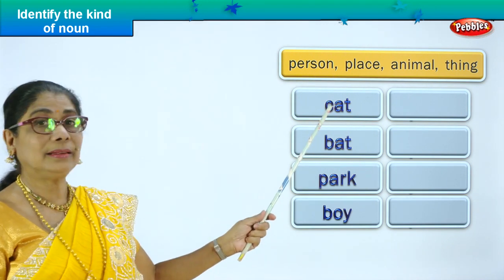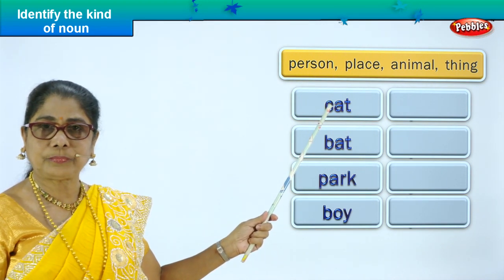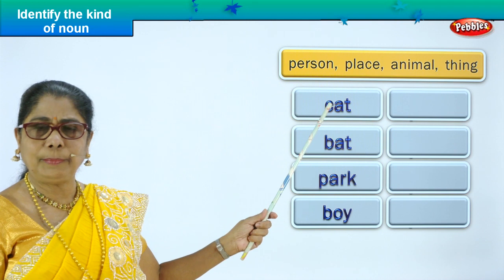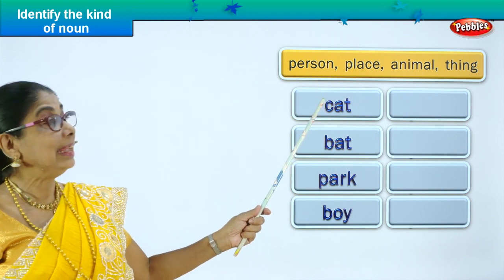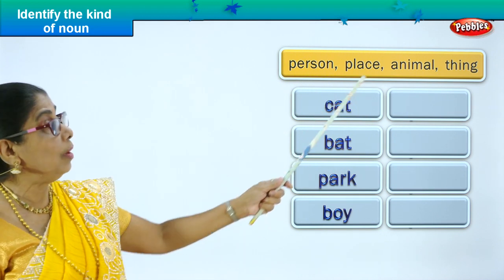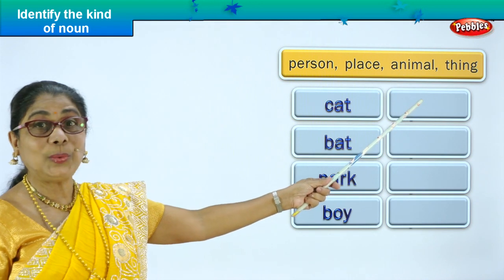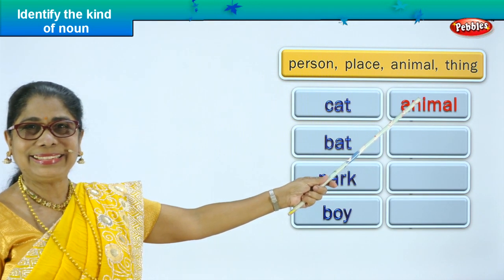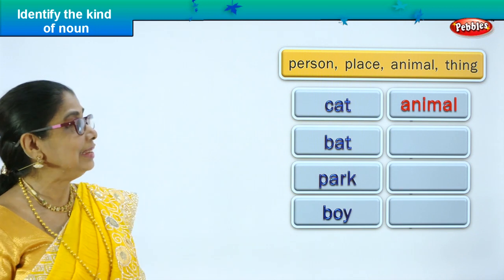That's a cat. What is a cat? Which category does it belong to? Cat is a noun and it's an animal. So we write here, animal. Did you enjoy the exercise?